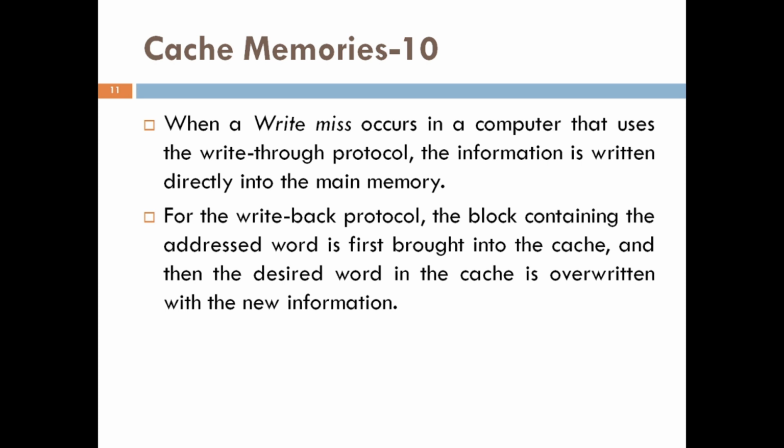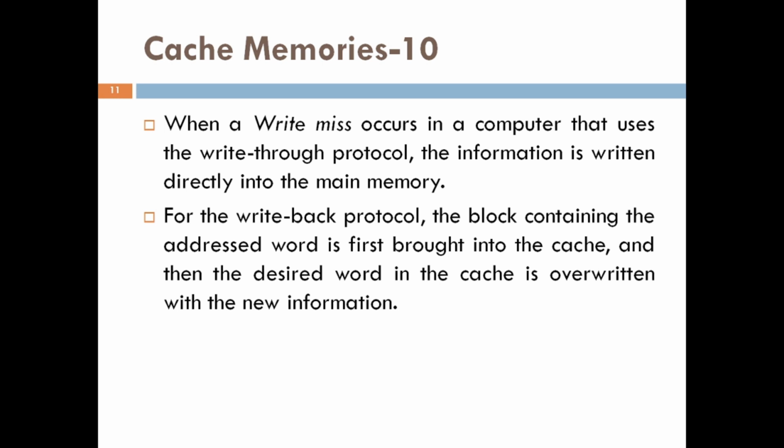During a write operation, if the addressed word is not in the cache, then a write miss occurs. Whenever a write miss occurs, if the write-through protocol is used, the information is written directly into the main memory.